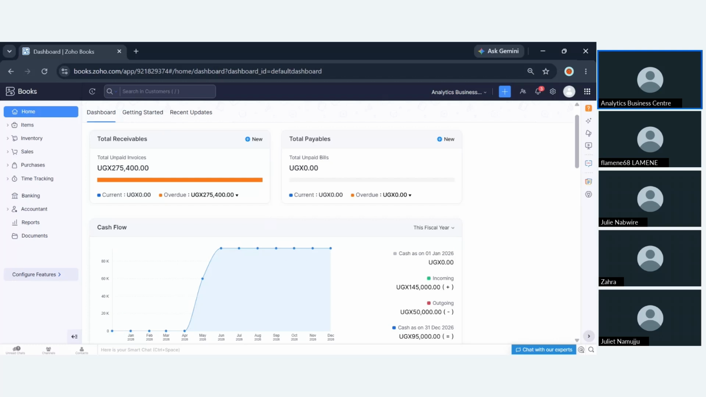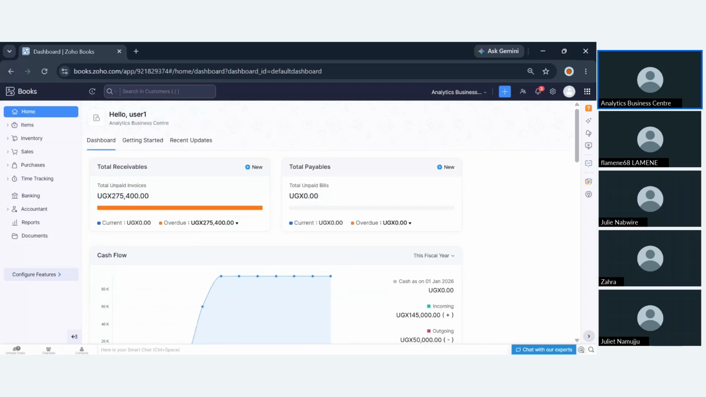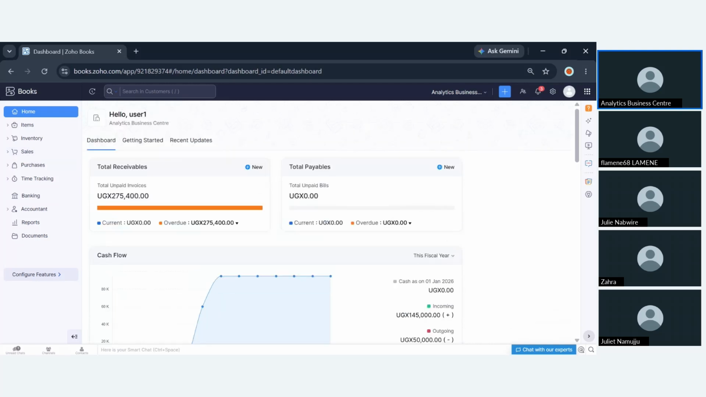So the system allows you to add users. Let's say you have a salesperson that is supposed to maybe issue quotations or issue out invoices, but you wouldn't want them to have a view of this dashboard. So they can have a view of only this specific module. So that is really the dashboard, which is a summary.